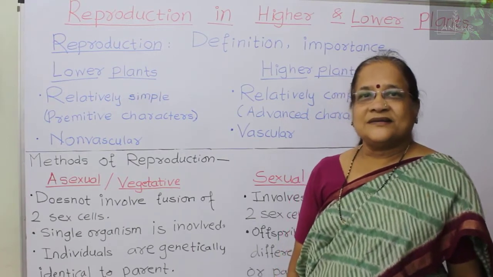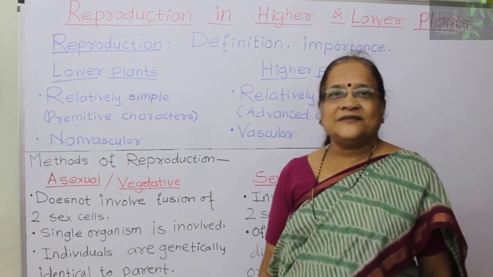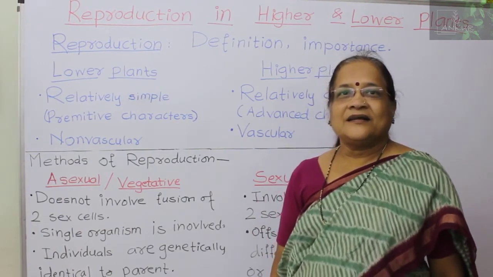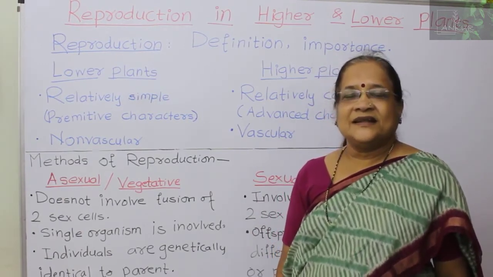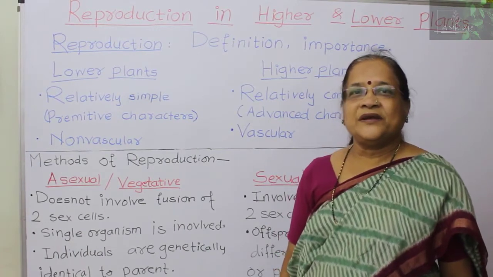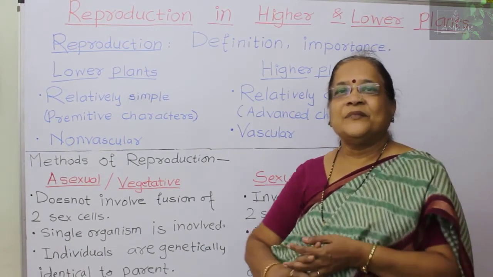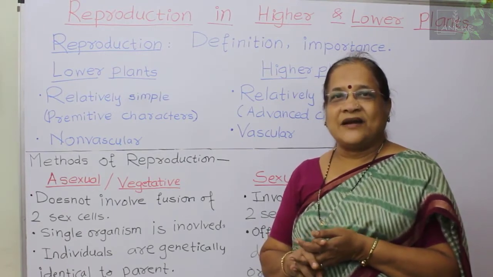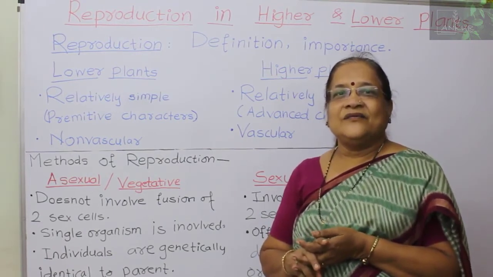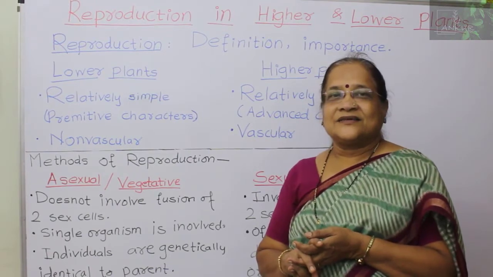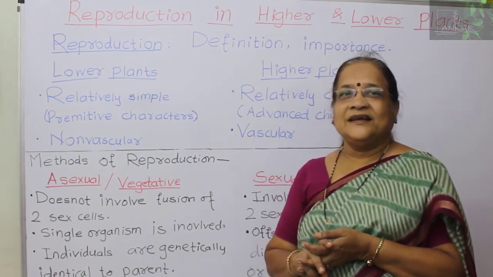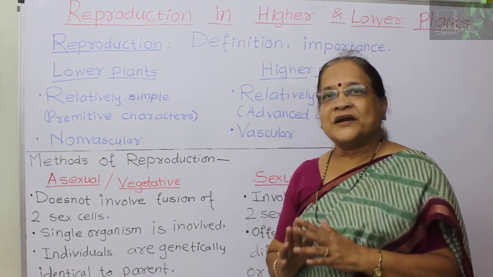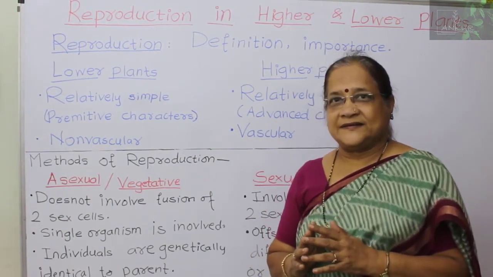What is the importance of this reproduction? The first is the continuity of life and continuation of the species. That is what we call perpetuation and multiplication, meaning praja vridhi and second, vansha satatya. So that is the perpetuation and multiplication of that particular plant species.